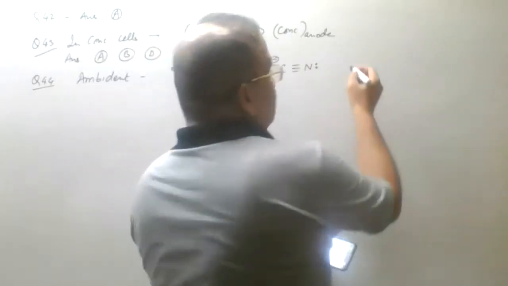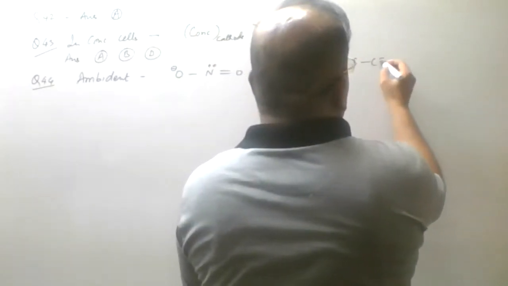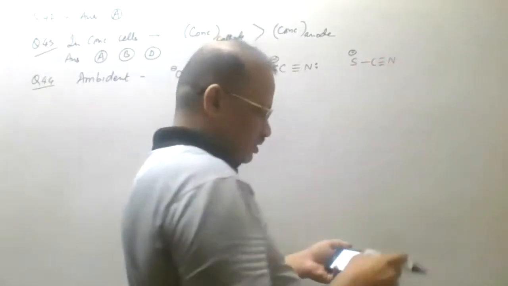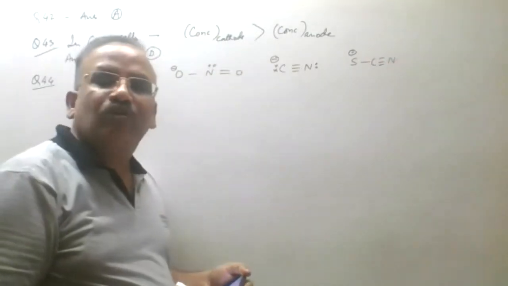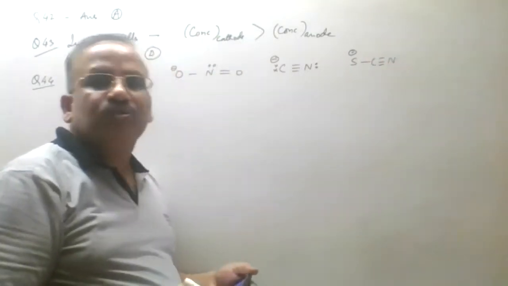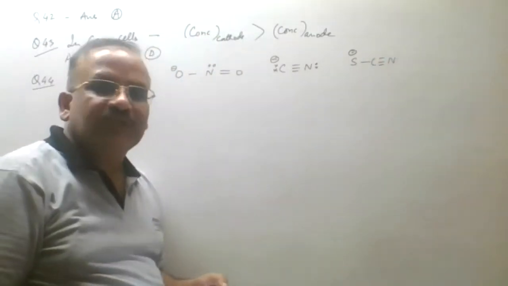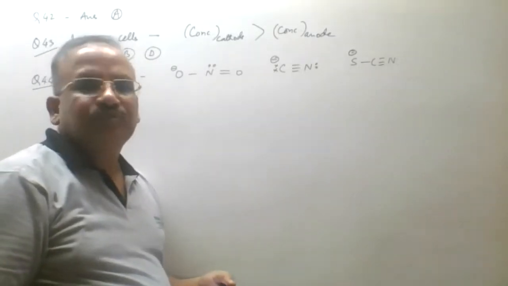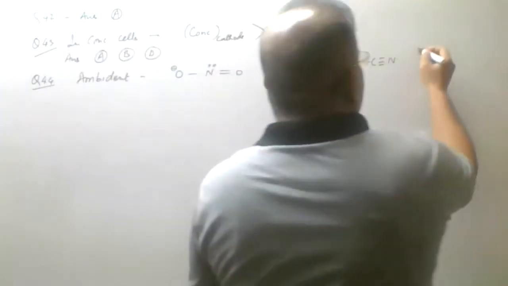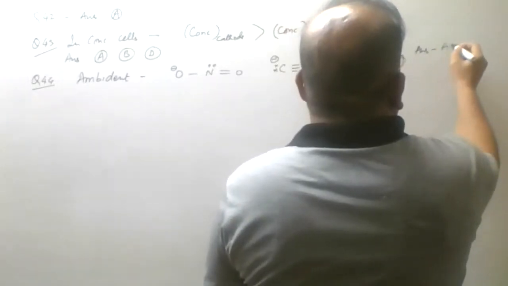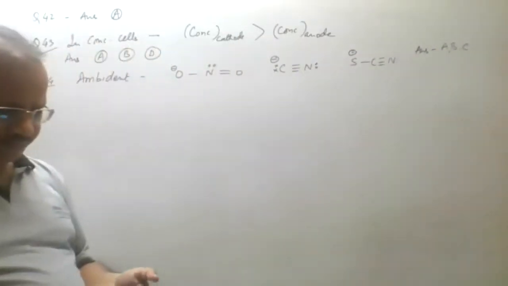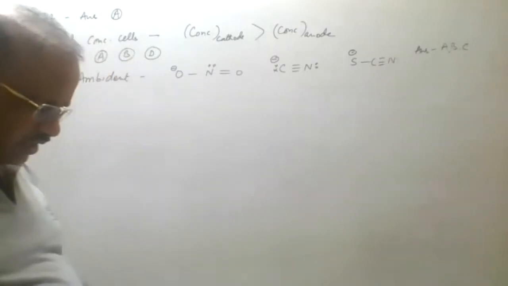SCN, we know that there is a conjugation in that, so that can be an ambident ligand. Right? Here it is negative charge, there it is lone pair. Oxalate cannot be the ambident ligand because oxygen is the donor site in all cases. So the answer is A, B and C. That is the answer for the ambident ligand.